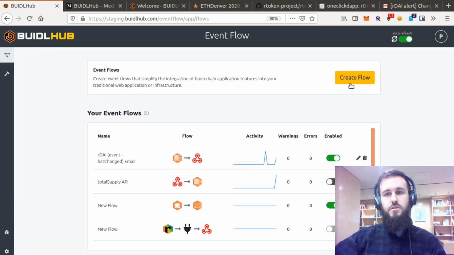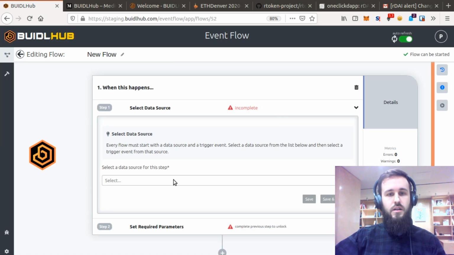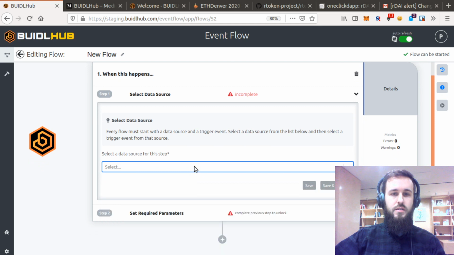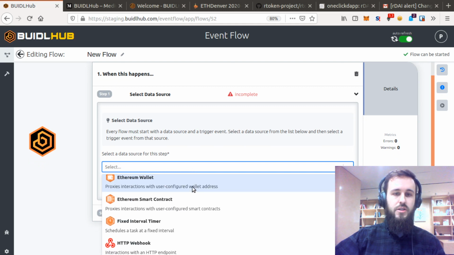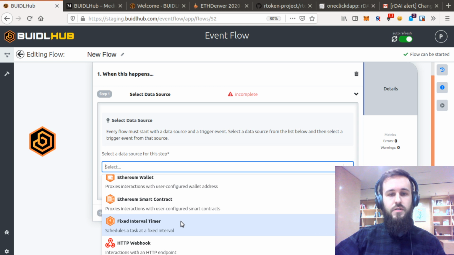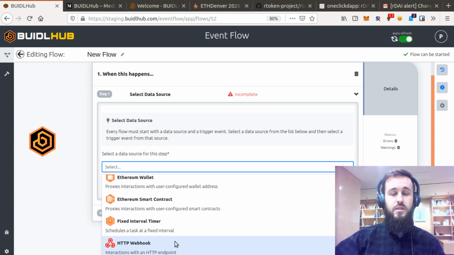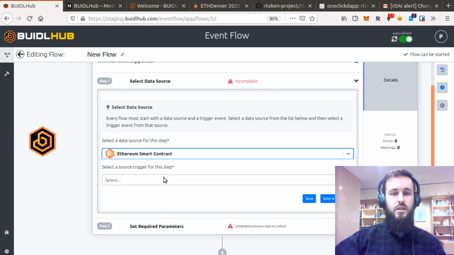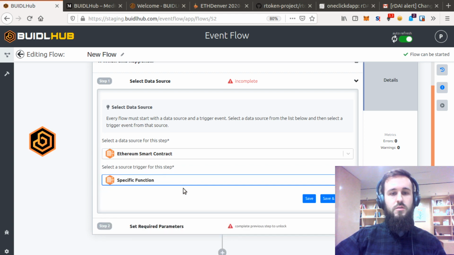So let's dive in. Let's create a new flow, and we are going to select the data source. Now this could be a contract, a wallet. This could be every so many seconds or minutes I could have this flow start off, or I could trigger it with an endpoint. So my dapp could call it and trigger it. But we're just gonna watch a smart contract, and we are going to watch when a specific function is called.